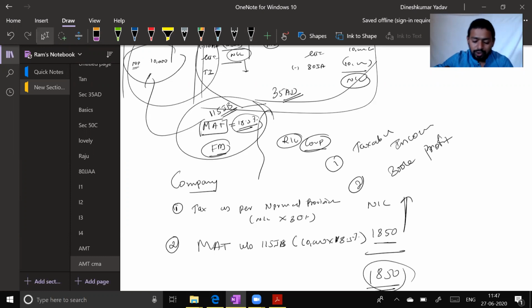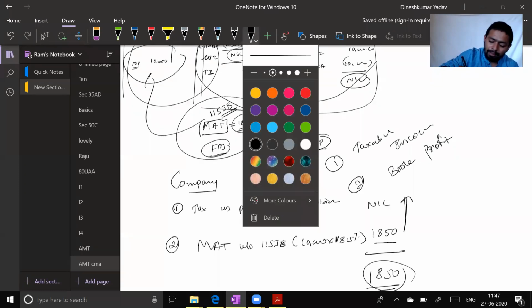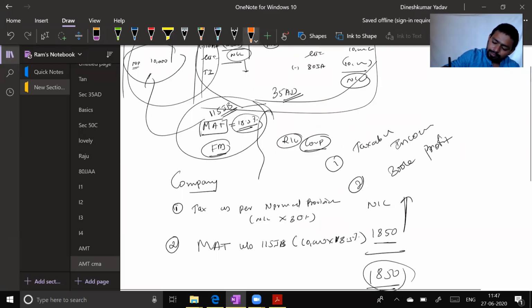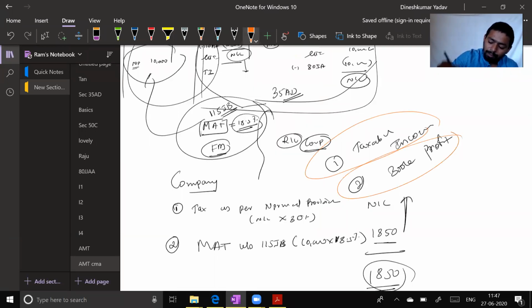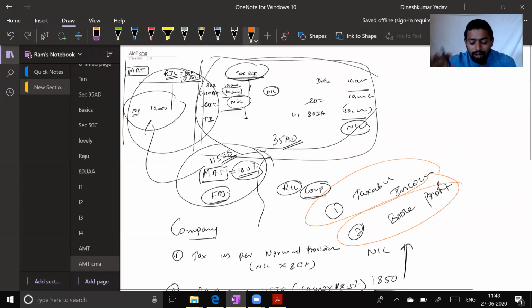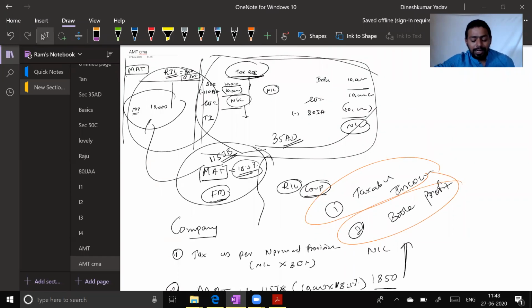What should we do? Should we charge tax on taxable income? Option number 1, or option number 2, book profit? What should we do? What is the right way of doing taxation? Fair method of computing taxation.